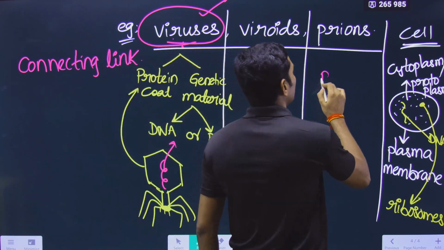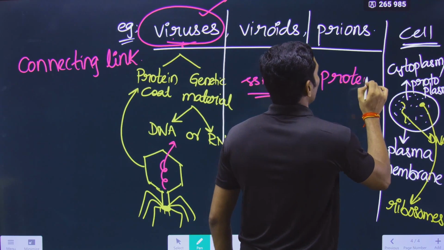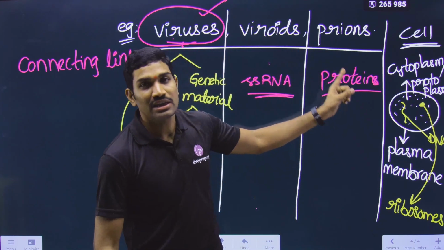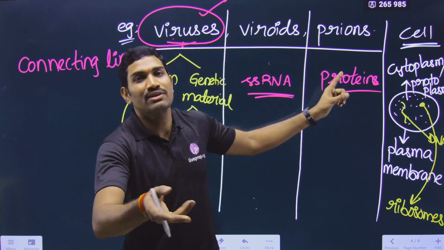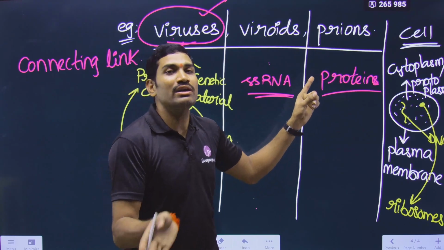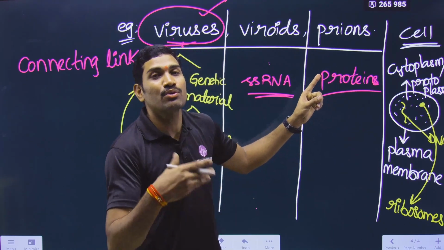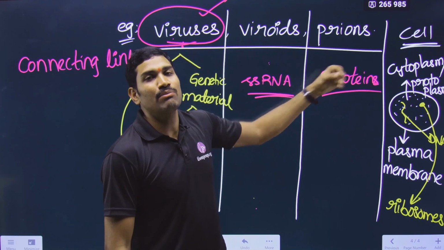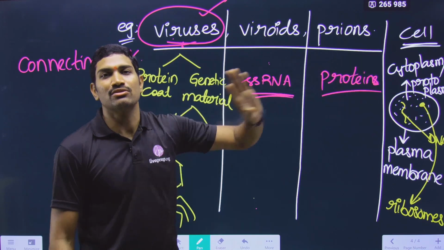And what are these prions? These are some misfolded proteins. That's it. These are some infectious. Infectious means they can cause infection. They can cause diseases. So proteinaceous means what? They are protein in nature. That type of molecules are simply called as prions.